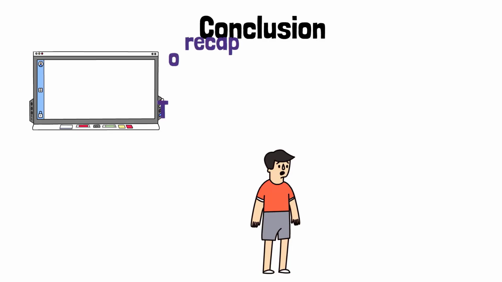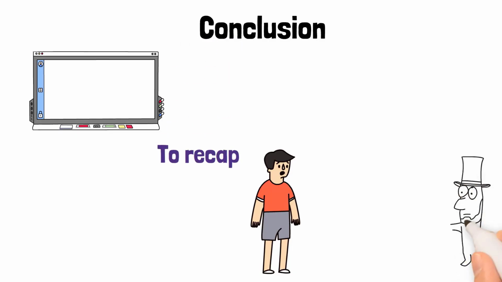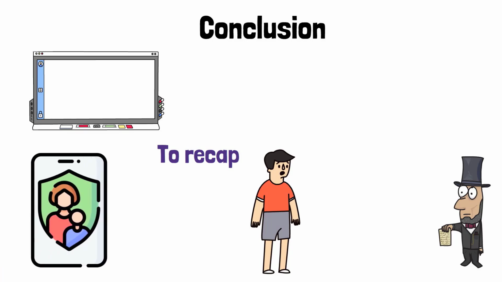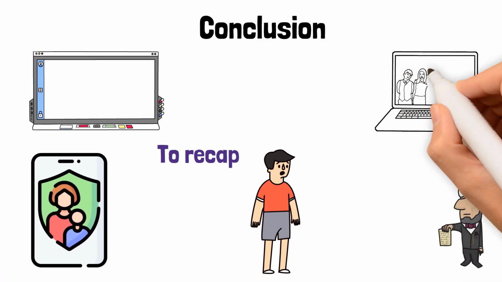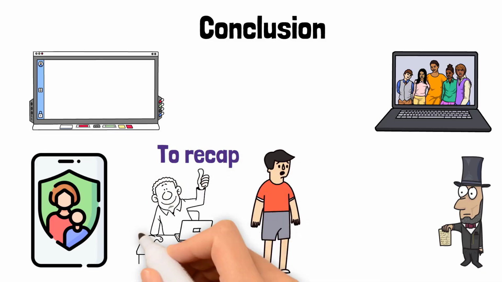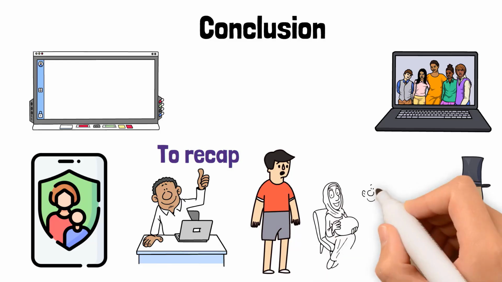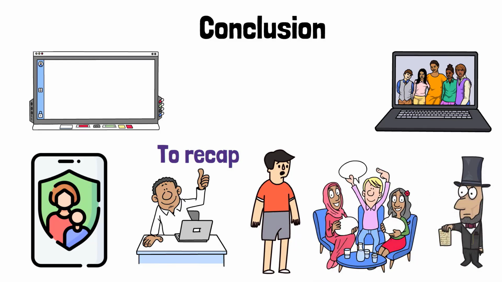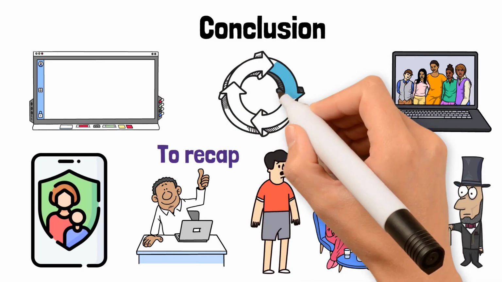To recap: 1. Establish clear and consistent rules. 2. Use parental controls to enforce limits. 3. Lead by example with your own screen habits. 4. Prioritize high-quality content over passive use. 5. Balance screens with engaging offline activities. 6. Involve your child in the decision-making process.